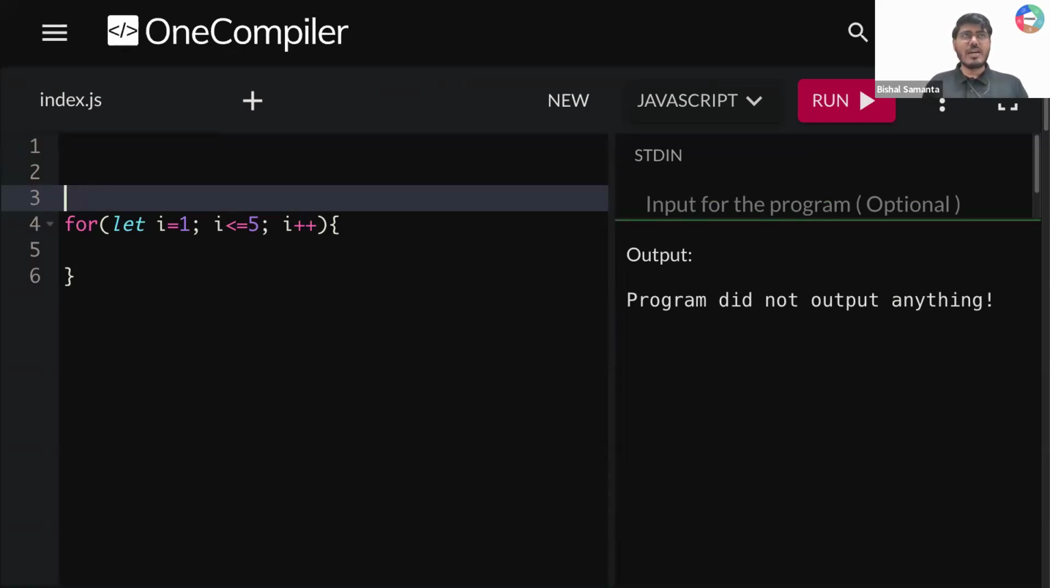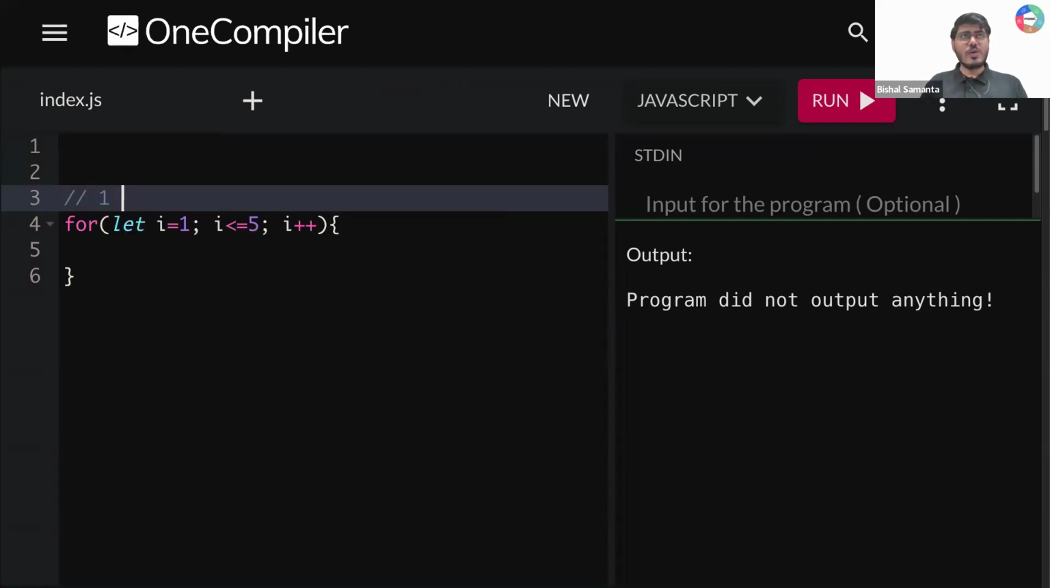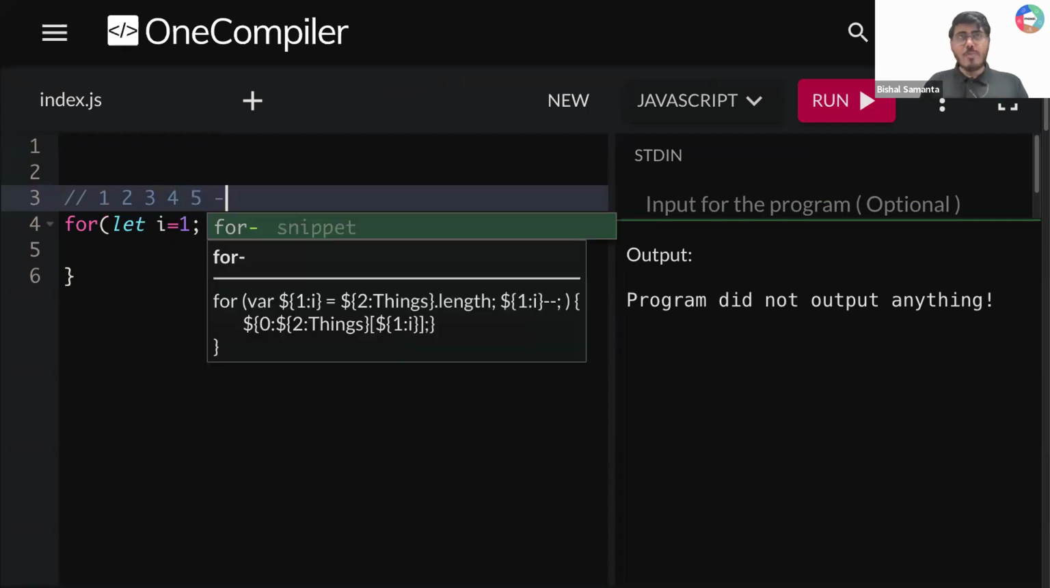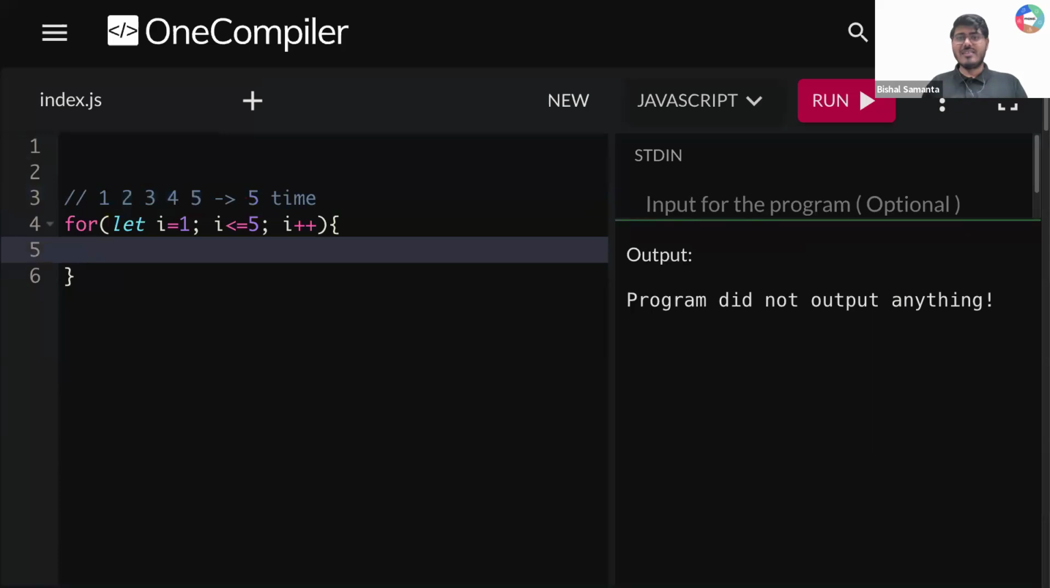People are typing. Okay. Now tell me one thing. This loop will start from 1. Then it will go to 2, then 3, then 4, then it will go till 5. So how many times is this loop running? 1 time, 2 times, 3 times, 4 times, 5 times. Understood guys? So this loop will run 5 times. Anyone having any doubt? No doubt, right? Okay.